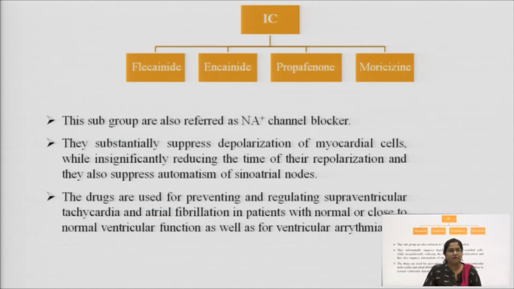Next, we are here for our 1C class, that is flecainide, encainide, propafenone and moricizine. Again, I want to mention that 1C is also a sodium channel blocker, but it is called a strong sodium channel blocker, as the classification says.